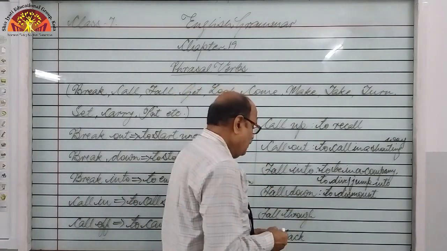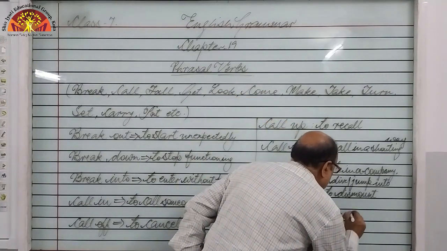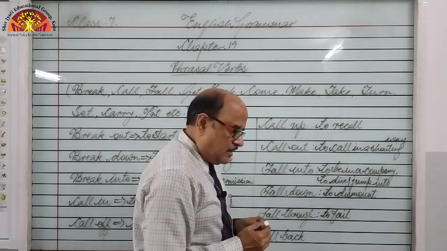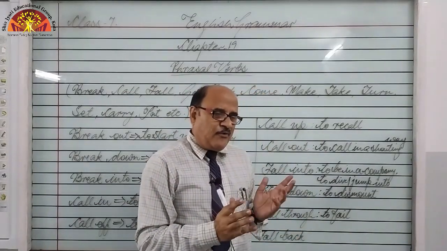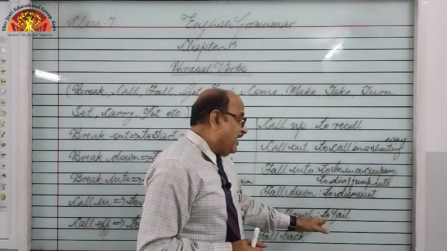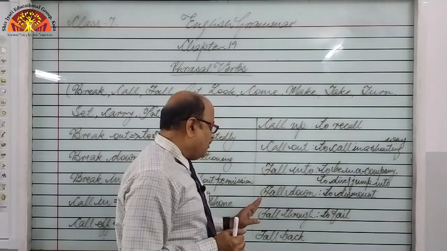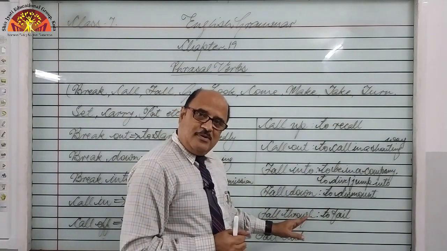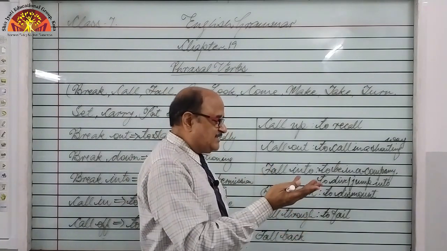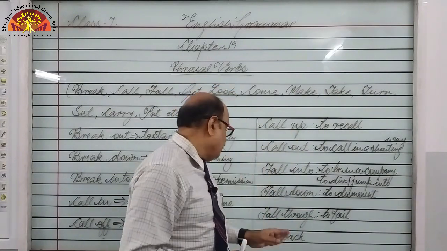Fall through. Fall through means to fail, right? He could not prepare for his exams properly, therefore he failed. But if we have to use a phrasal verb, then we can say therefore he fell through. One more, he fell through his examination because he could not prepare well, right? Fall through.